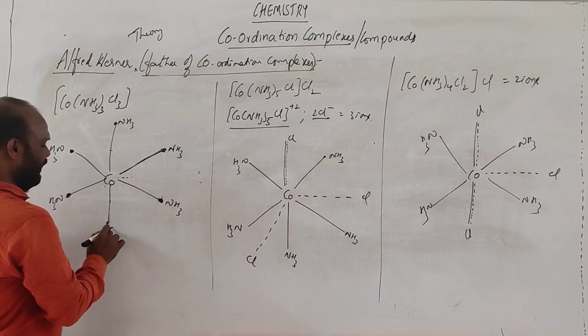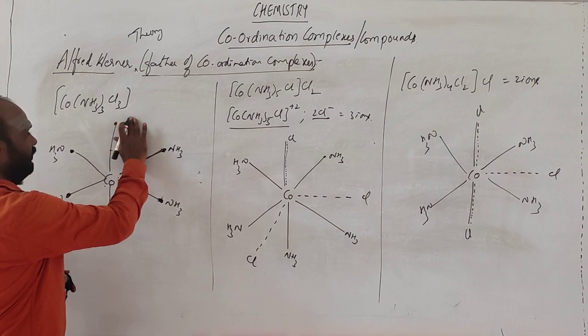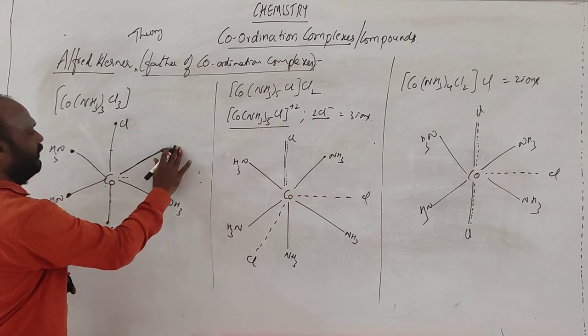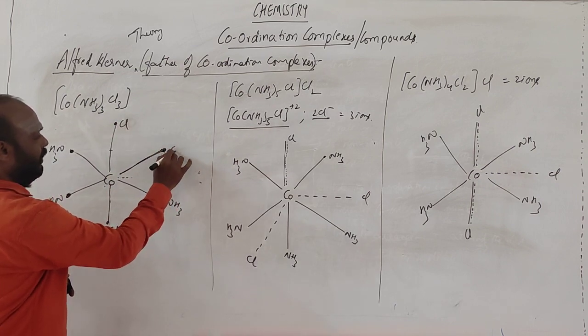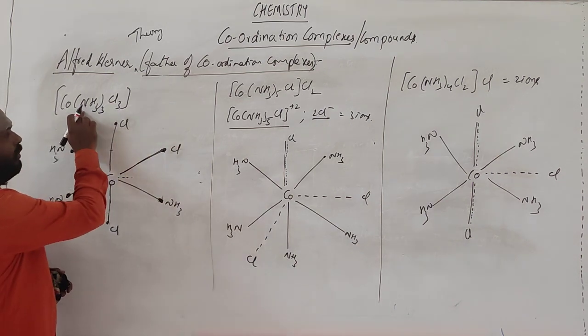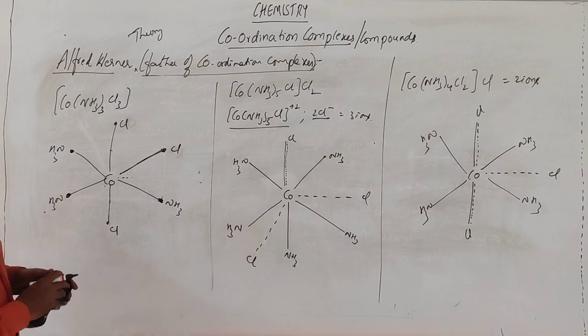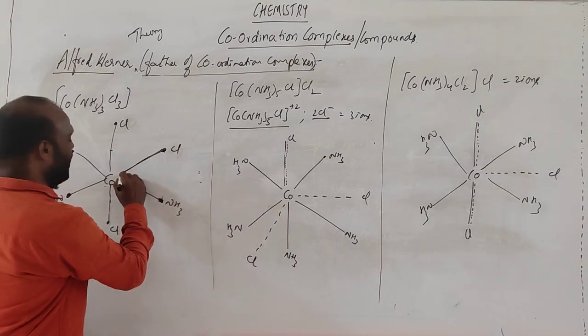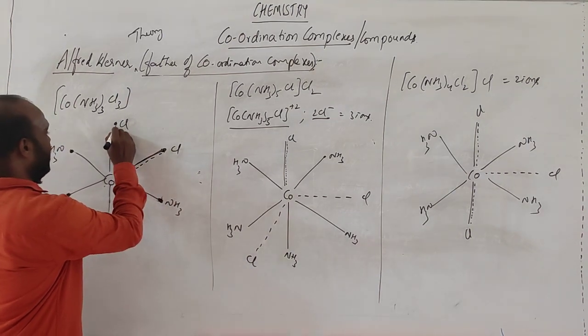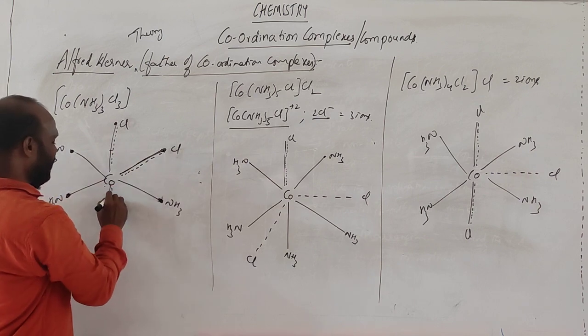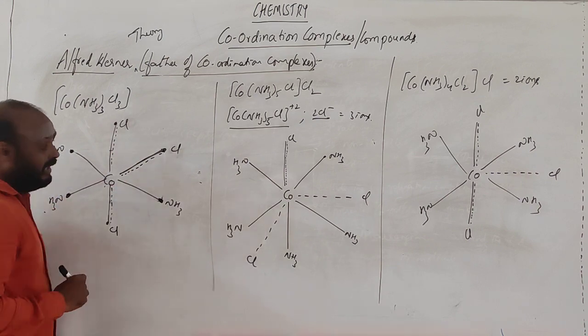Something like chlorine, chlorine, chlorine. See, all are these things. 3 ammonias, 3 chlorines. But these have come from outside, right? So you can represent the secondary valence as it is from the outside. You can represent it in these terms.